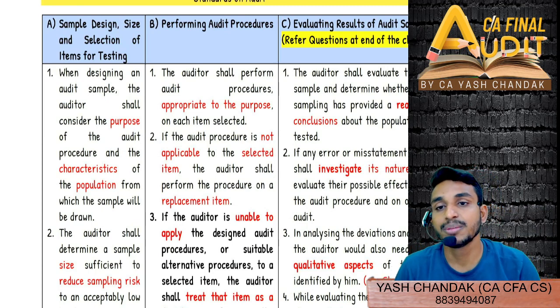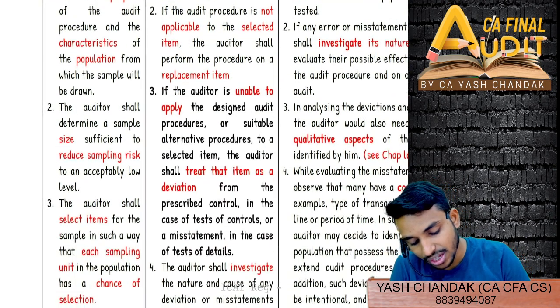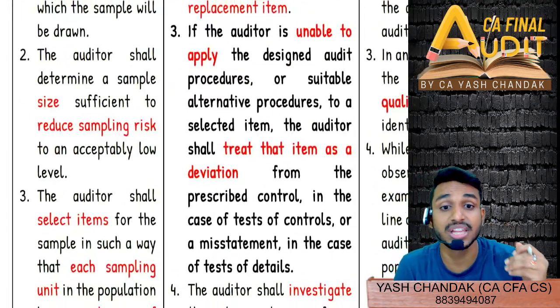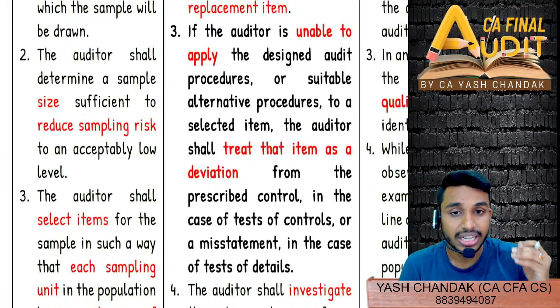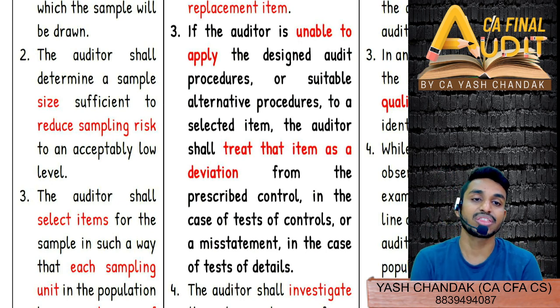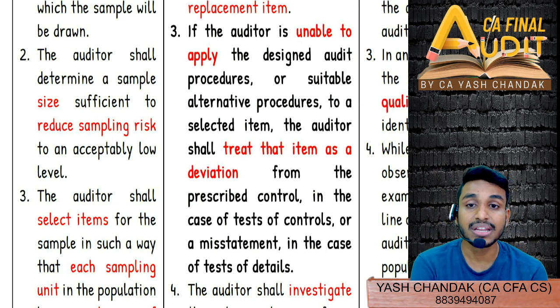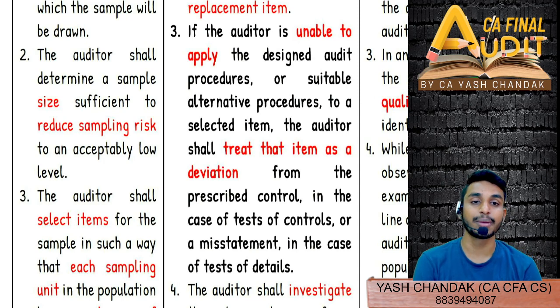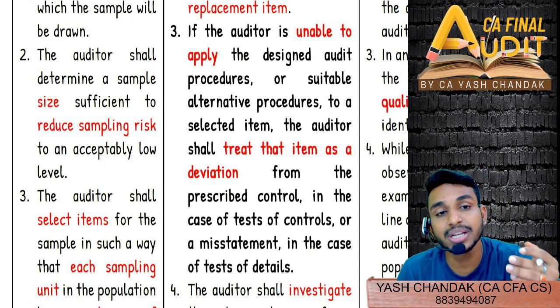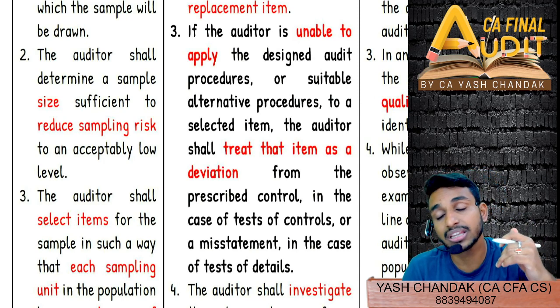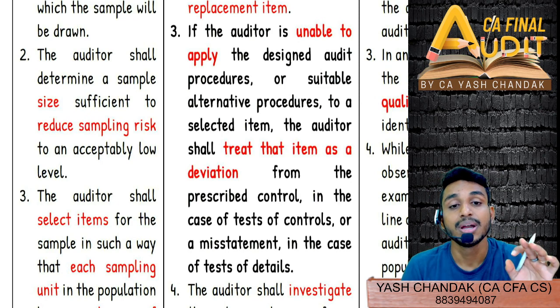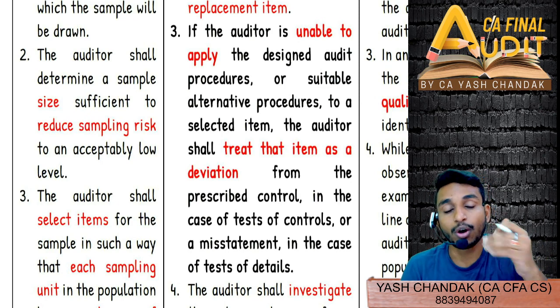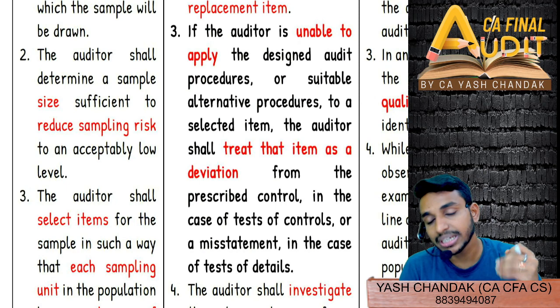Similarly, the sample size should be sufficient such that it reduces sampling risk to an acceptably low level. Sampling risk, just now we've gone through, right? Remember that there are material misstatements, but we found that controls are effective, but in effect they are not. Or we found that there are no material misstatements, but in effect there are.